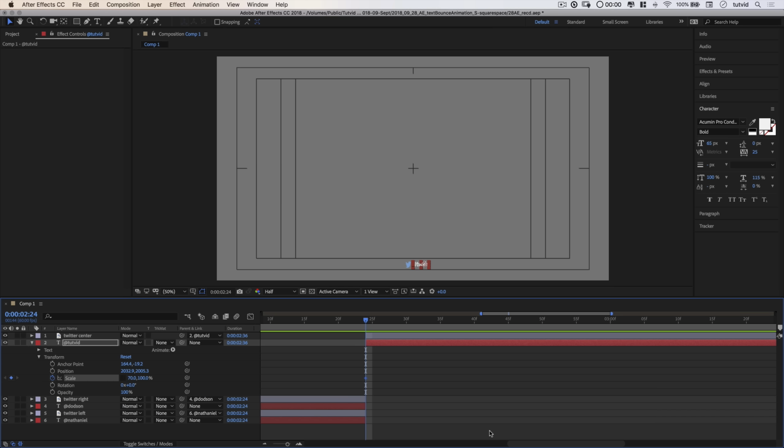So hold down Command and Shift. That's Control and Shift on the PC. Tap the right arrow key. There's 10 frames. Let go of Shift, keep holding the Command or Control key, and go 1 frame, 2 frames. There we go. And then right here, I'm just going to reset my width to 100.